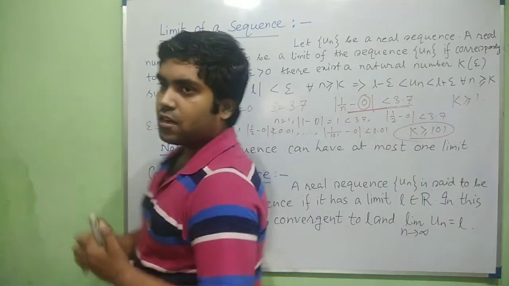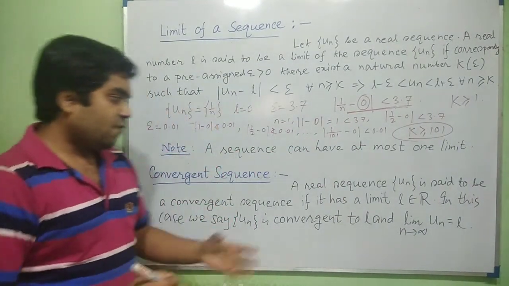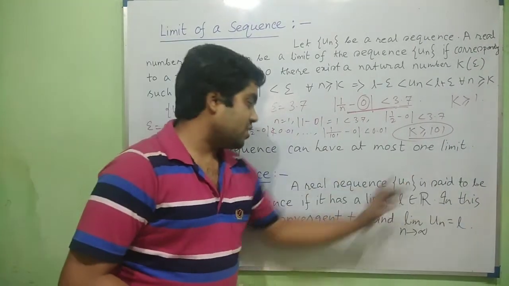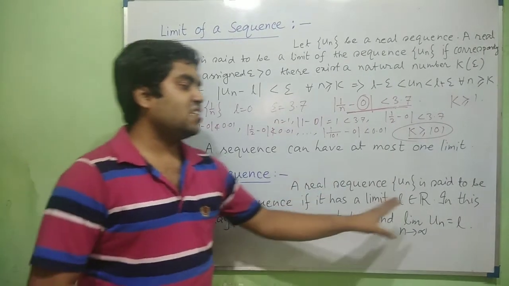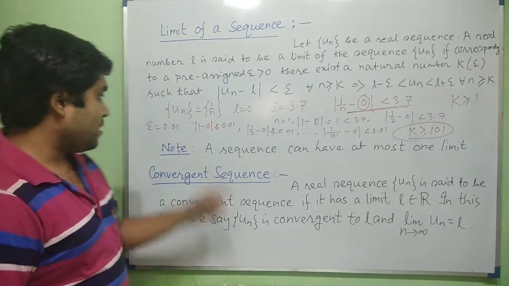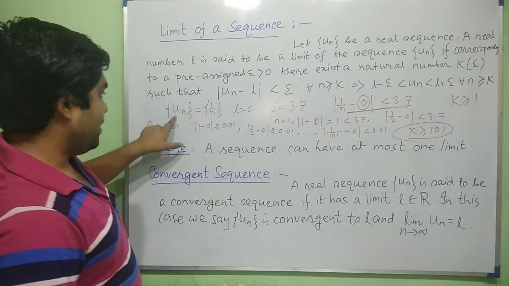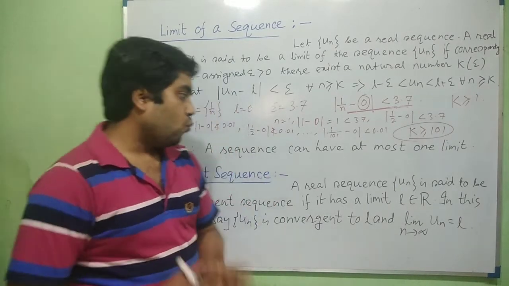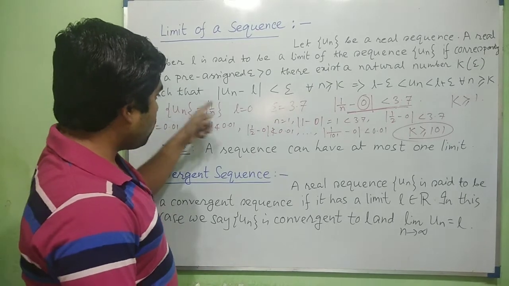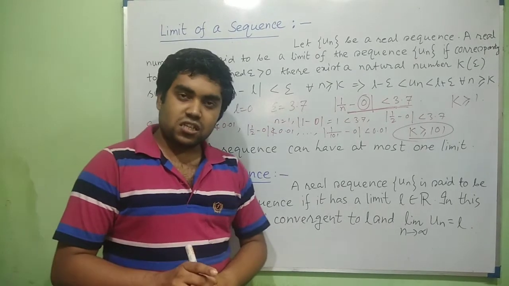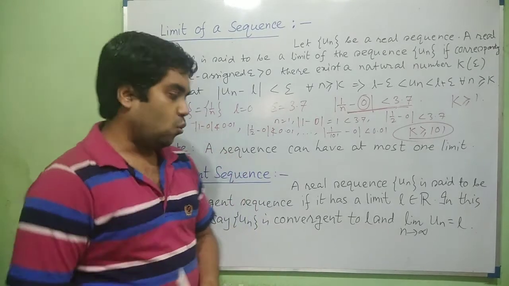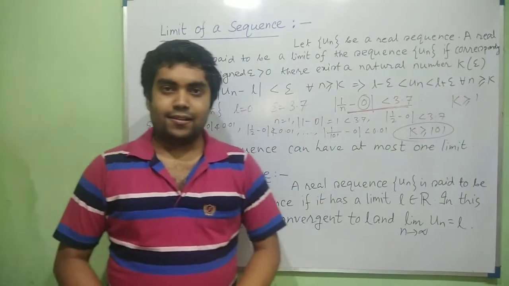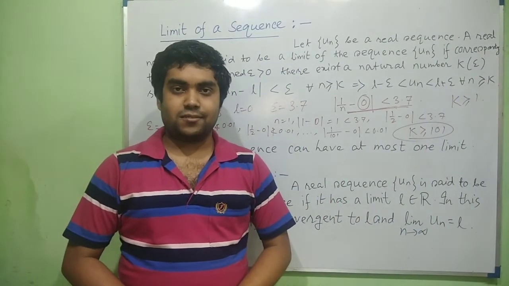And now the concept of convergent sequence. What is a convergent sequence? A real sequence un is said to be a convergent sequence if it has a limit L belonging to R. Here we can see that the above sequence un, that is 1 by n, has a limit 0. So we can say that the sequence 1 by n is a convergent sequence and it converges to the limit 0, and we can write it as limit n tends to infinity un equal to L. This is the concept of convergent sequence.